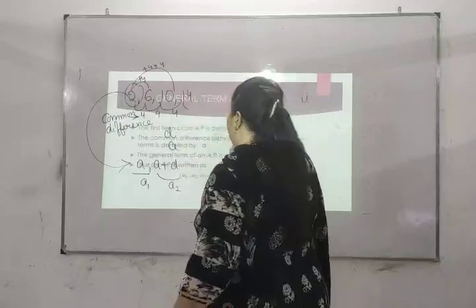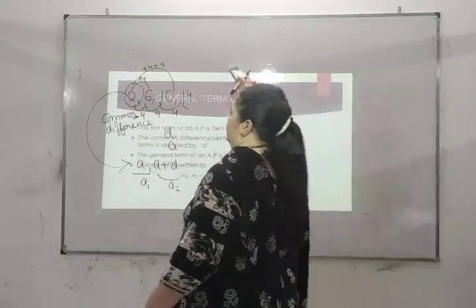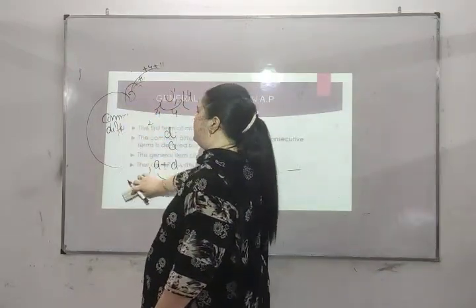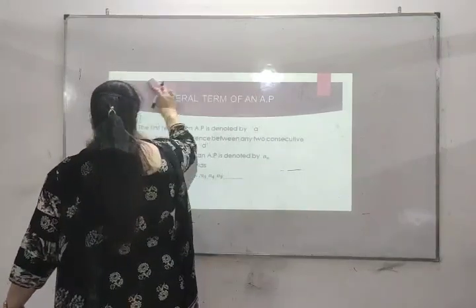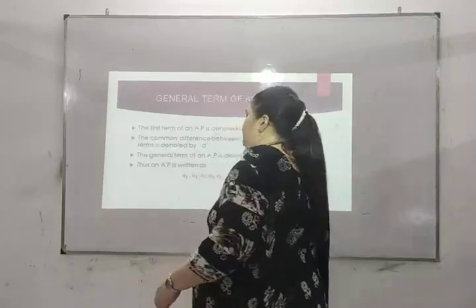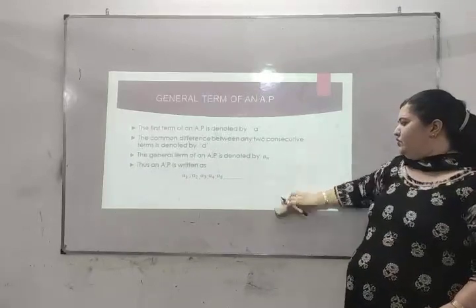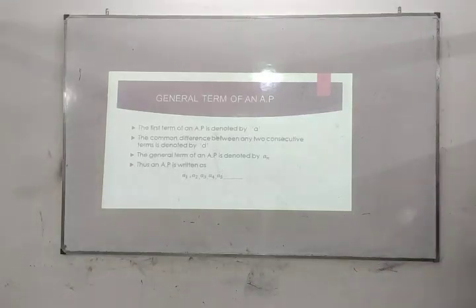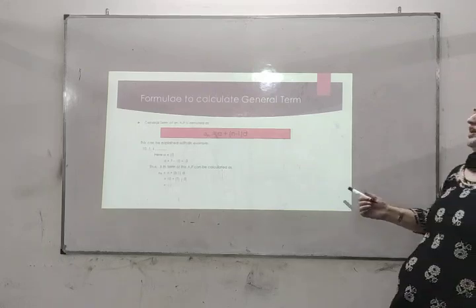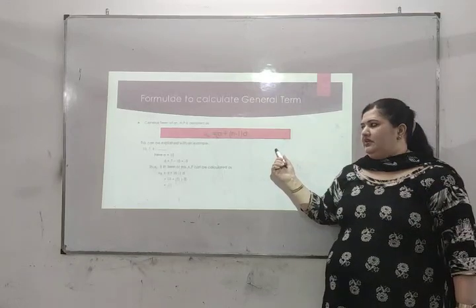The first term of AP is denoted by A, and the common difference, which is common around the whole series, is denoted by D, and the general term is denoted by An. So AP is written as A1, A2, A3, A4, A5, so on. So we have derived the formula for the general term. It is An is equal to A plus n minus 1 d.